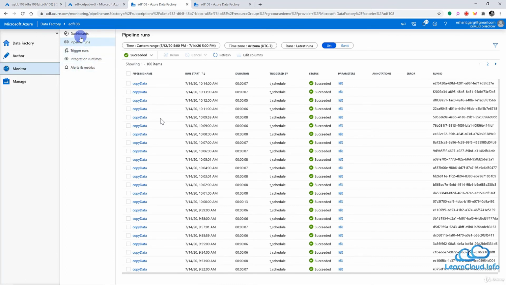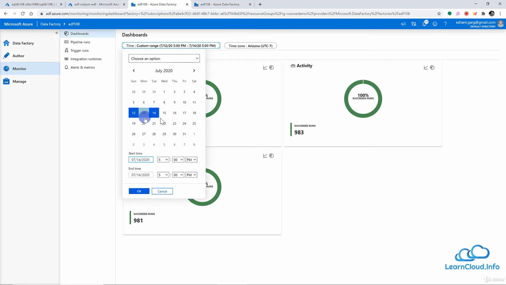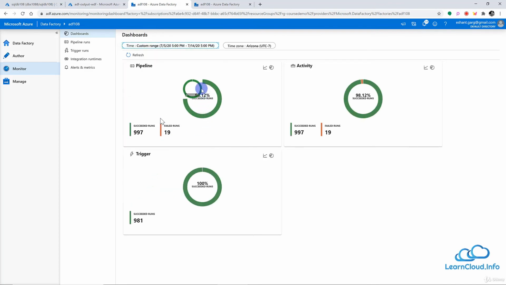So let me first go to the dashboard section, and here you can have a quick view of your pipeline runs. You can see how many pipelines have completed successfully. Let me change the time here. So instead of last 3 days, let's say I want to see last 1 week or more, so that I can see some failures also. So I have this small portion of failure also. I can see that I have 19 failed, and 997 succeeded.